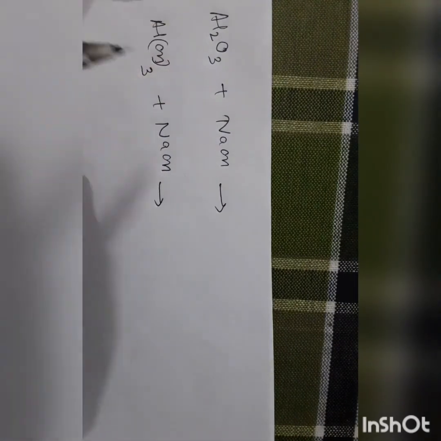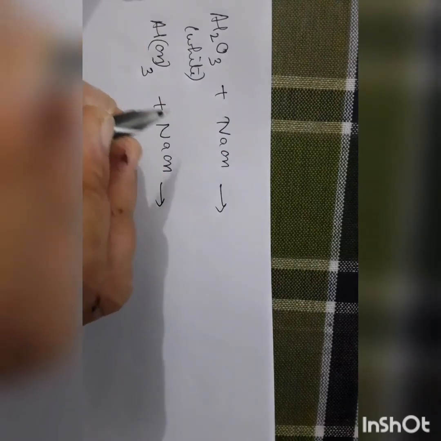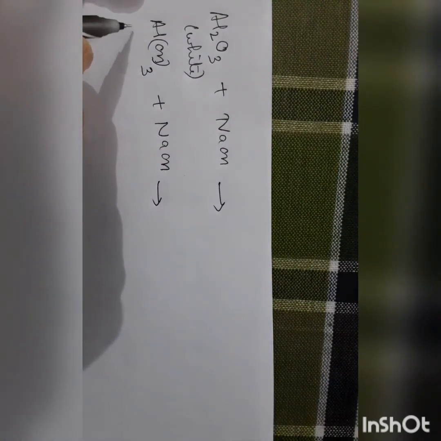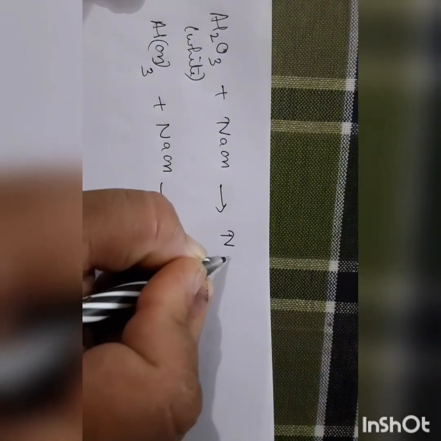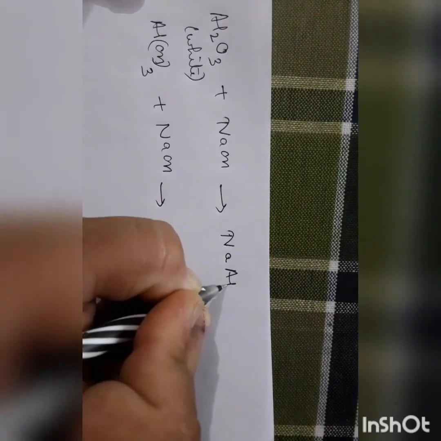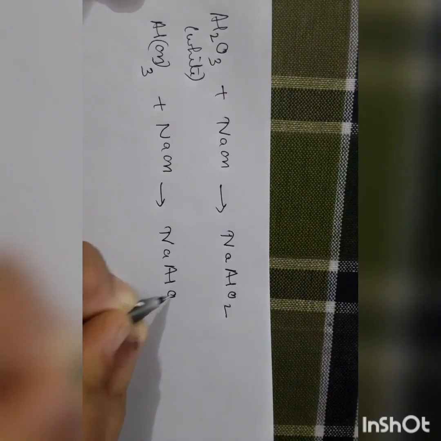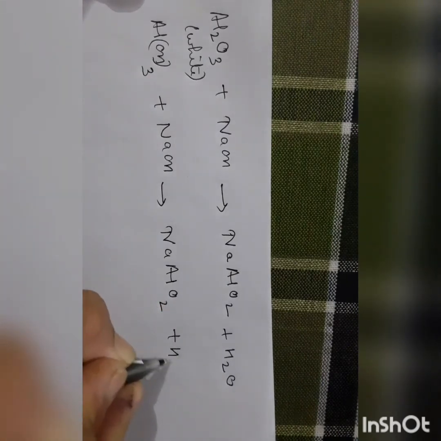When aluminium oxide, which is white, is reacted with NaOH, and aluminium hydroxide, when reacted with NaOH, it gives sodium meta-aluminate. Sodium meta-aluminate and water.